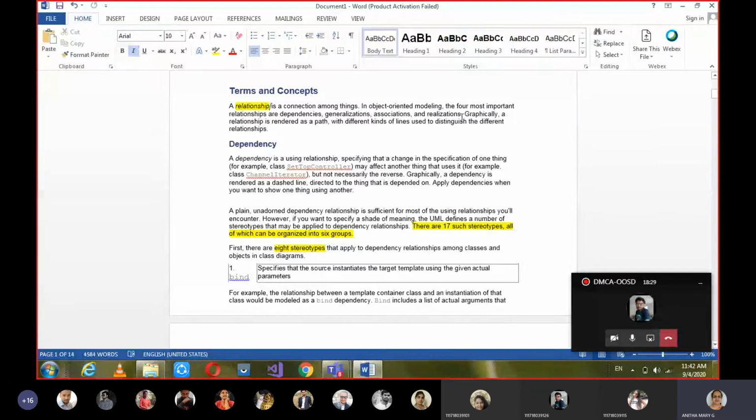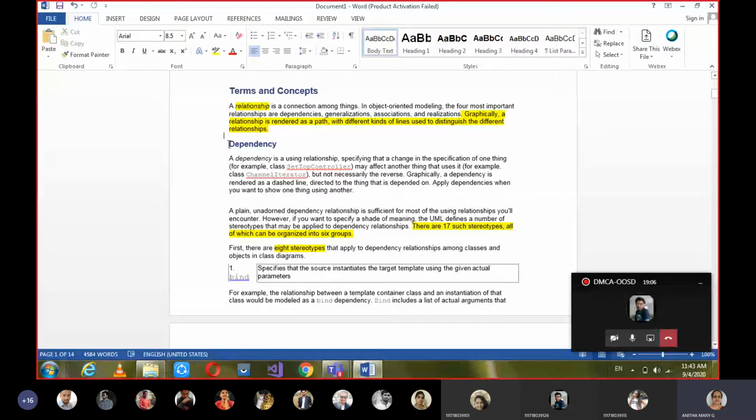Graphically a relationship can be rendered as a path. Based on the kind of relationship, that path may vary. If it is dependency, that path will be a dotted line with an arrow. If it is association, that path will be a solid line. If it is generalization, a solid line with a hollow arrow pointing. If it is realization, a dashed line with a hollow arrow pointing. So that's how the path is differentiated based on the relationship.